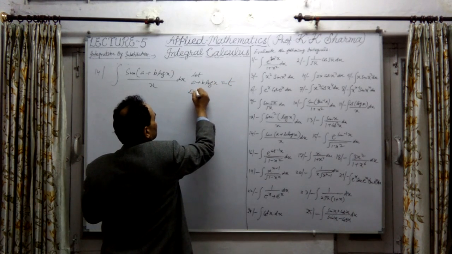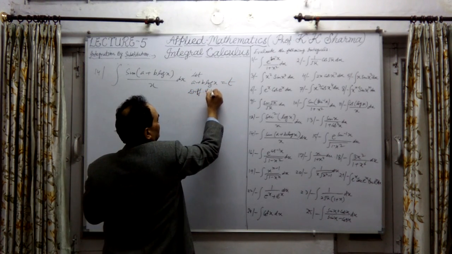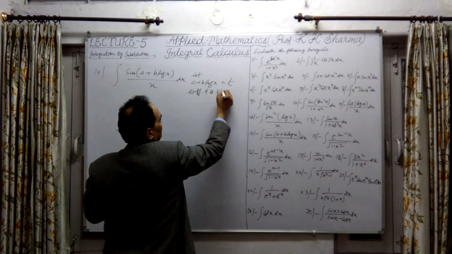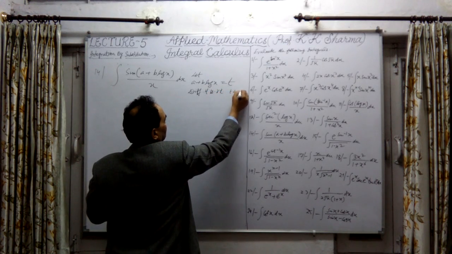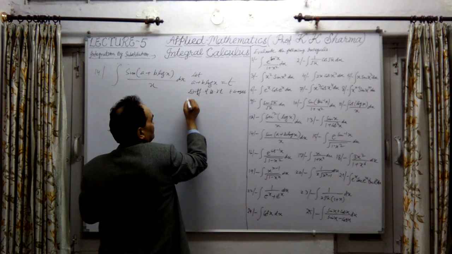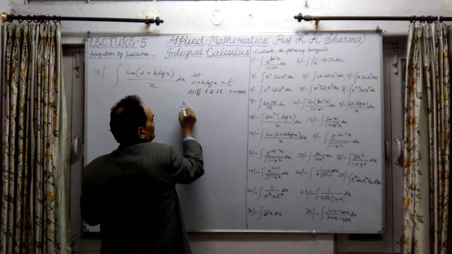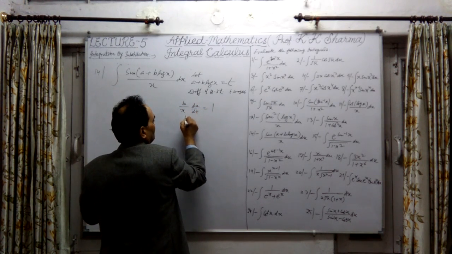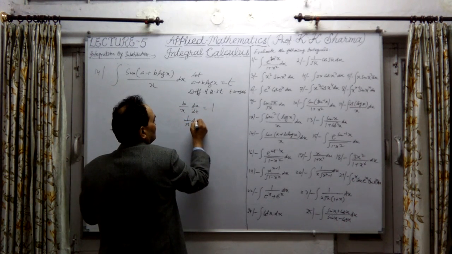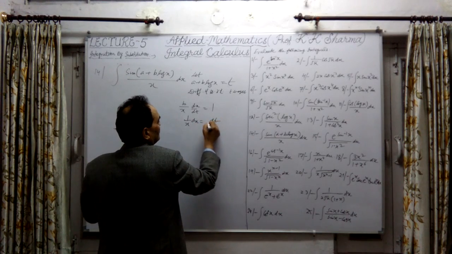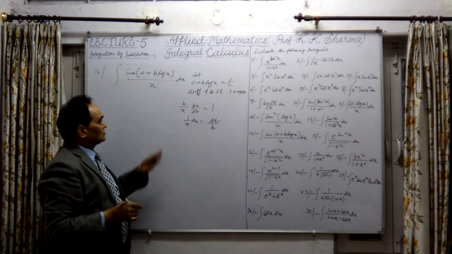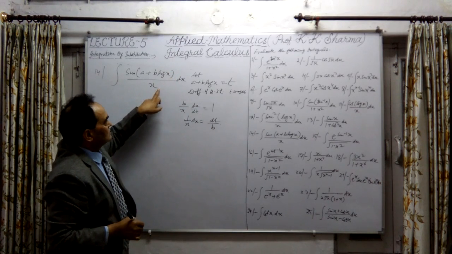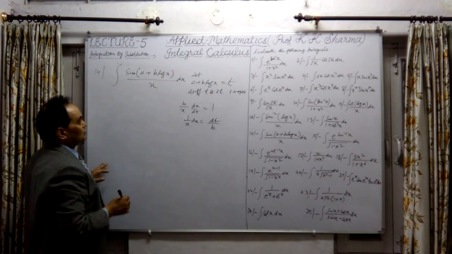Now differentiating it, a is constant so 0, and b into log x gives 1 upon x into dx equals dt, so b into 1 upon x into dx equal to dt, or 1 upon x into dx equal to dt upon b, where b is a constant.